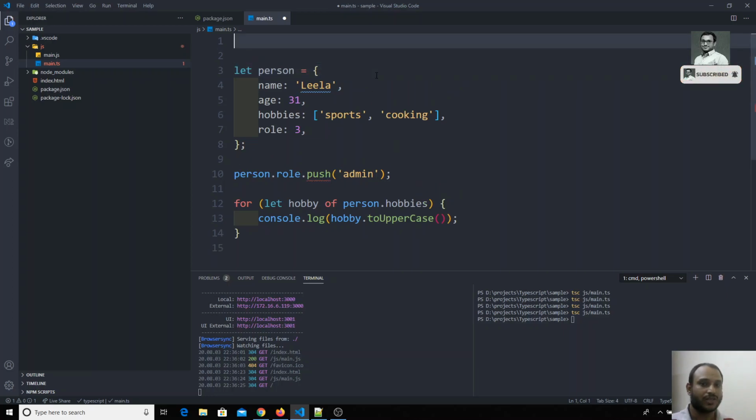So what could the enum be? For example, I can write enum and mention something like Roles. It's not compulsory to keep the name in total uppercase letters.